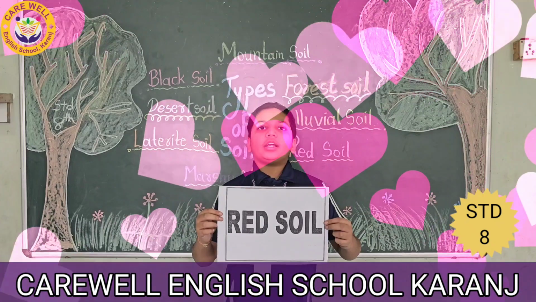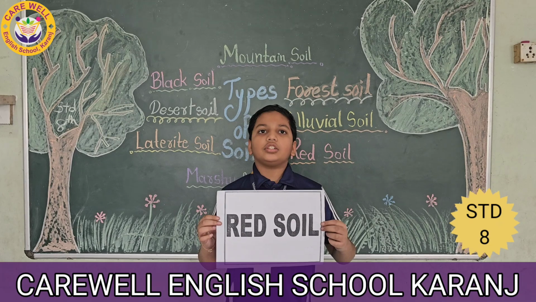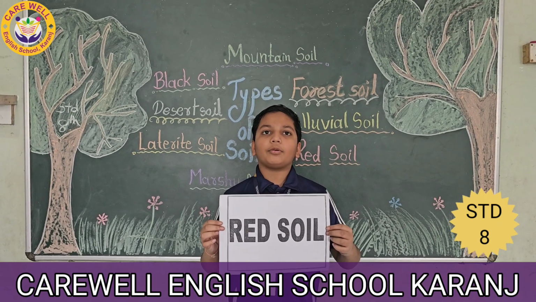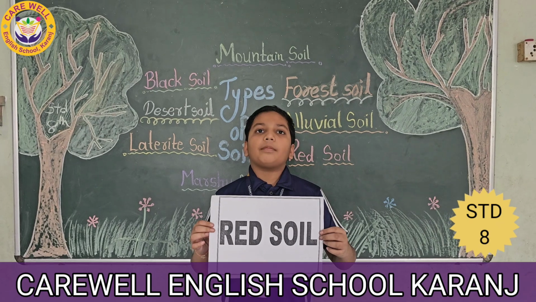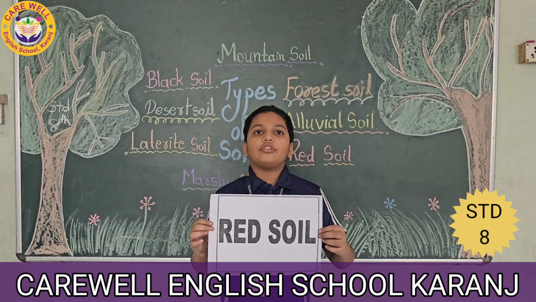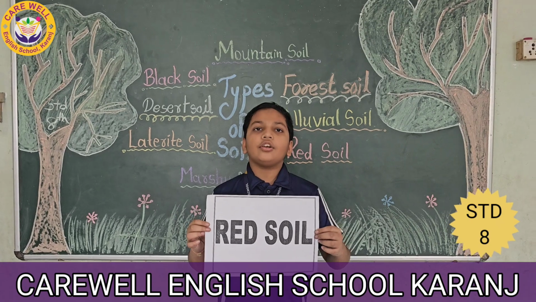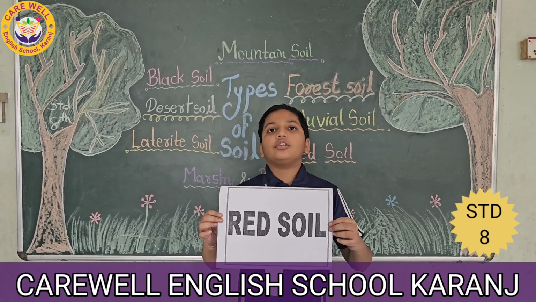Thank you. Everyone, my name is Jairaj from Standard 8. My topic is red soil. Red soil is found in igneous and metamorphic rocks. Due to iron, the other organic material appears red. Going deeper, it turns yellow. The soil is regularly porous and fertile. Cotton, wheat, jowar, groundnut, potato, etc. are cultivated.